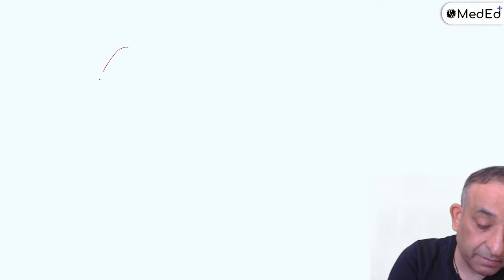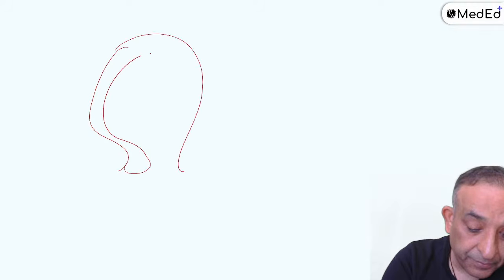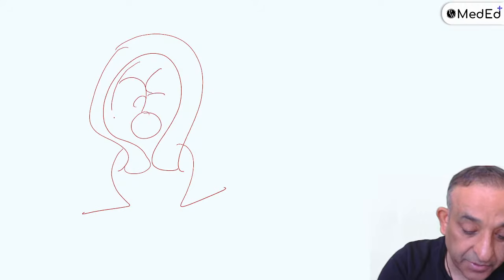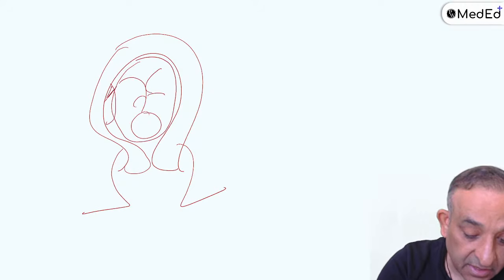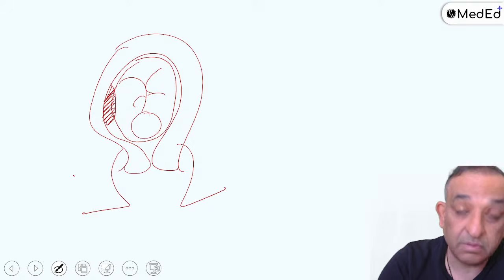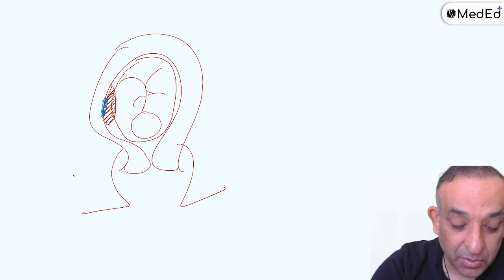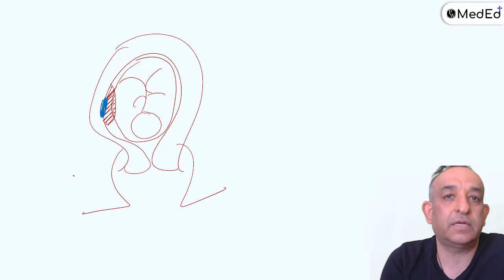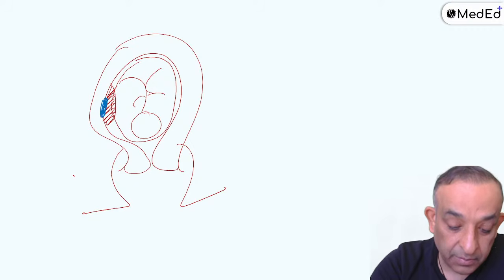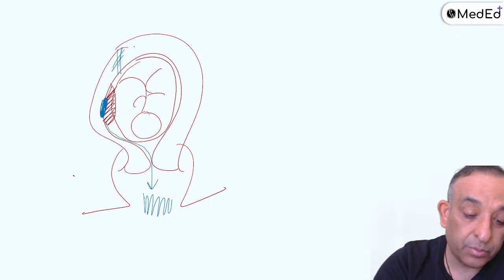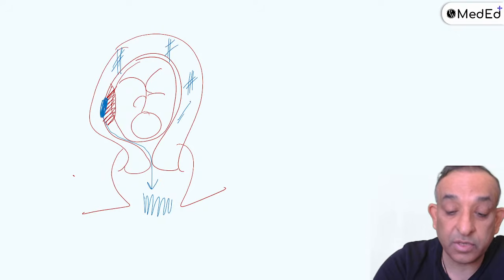So when you have abruption in a patient, remember the outright basics: when there is abruption, there is bleeding behind the placenta. I've drawn red, so I'll make the bleeding blue. So that's blue blood in this lady. There is a retroplacental clot. Retroplacental clot is the concealed bleed, or the blood could come out like this, and it could be a revealed bleed, or there could be bruising in the uterine muscle. Bruising is what is known as the Couvelaire uterus.